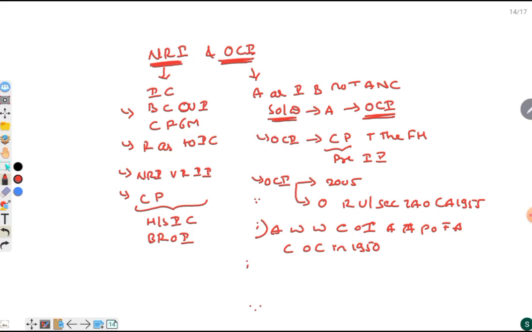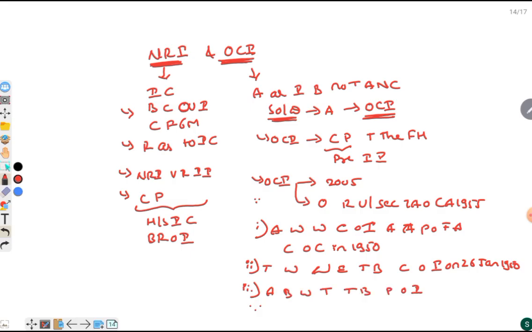Then the other category includes those who were eligible to be citizens of India on 26 Jan 1950, and anybody who belonged to a territory that became part of India after 1947. It also includes various other categories of persons.